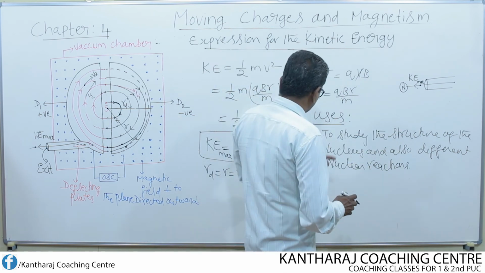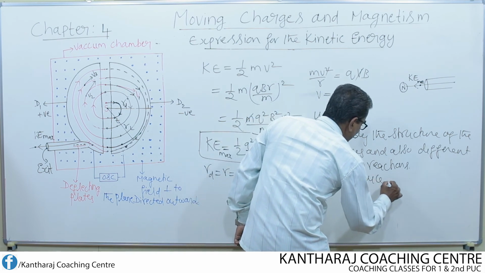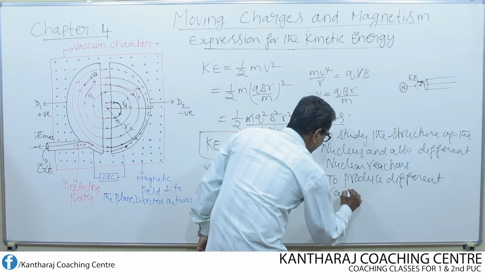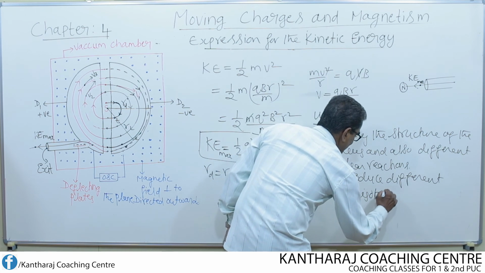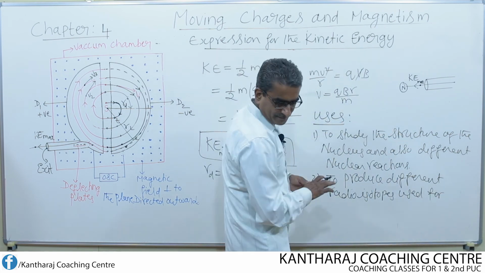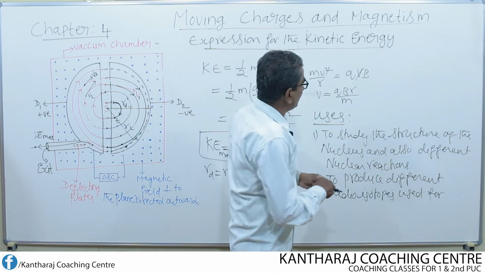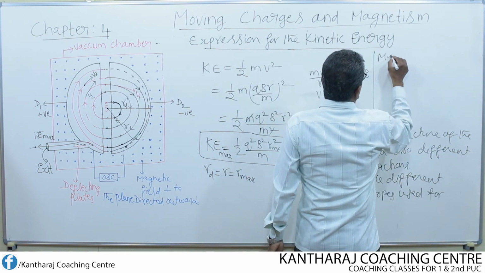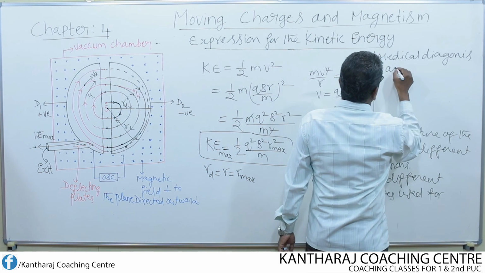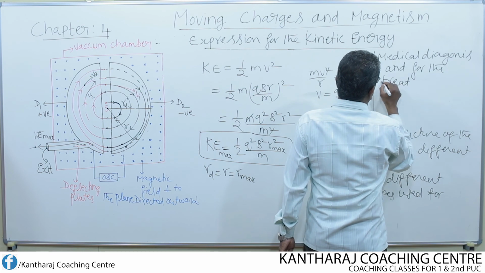So, cyclotrons are also used to produce different radioisotopes, which are used for medical diagnosis and for treatment in the hospitals.